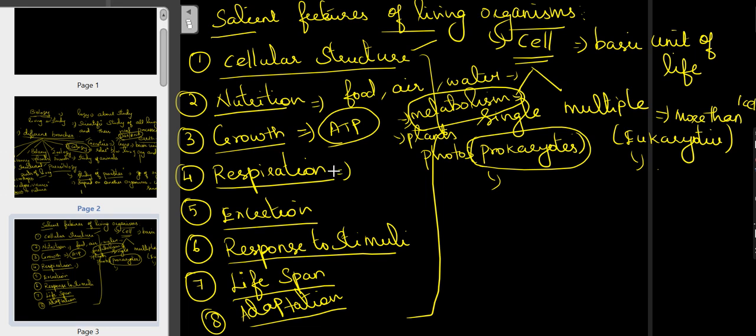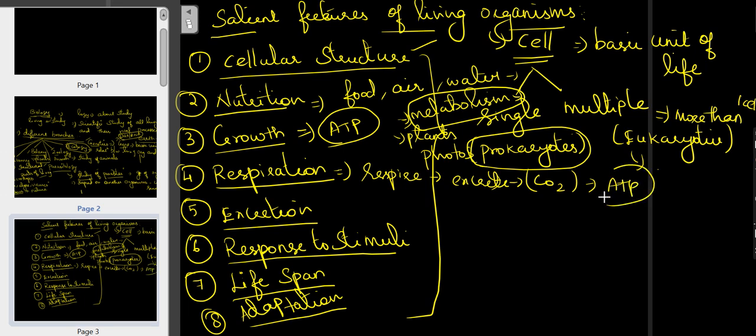All living organisms respire and excrete waste product as CO2, through which some energy is also produced. And excretion, where they release waste product.